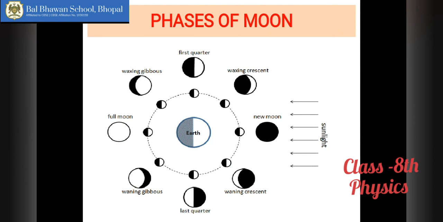If the moon is between the sun and the earth, only the dark part of the moon is facing the earth, so we cannot see any moon. That is the first day called the new moon, first night. Okay, then as you can see in this picture, children, the size of the moon keeps on growing from that day. It becomes the waxing crescent. Why waxing? Because the size is growing. When the size of the disk of the moon increases, this process is called waxing.